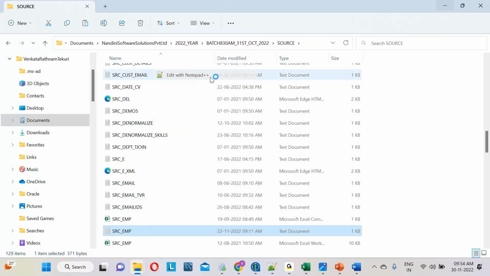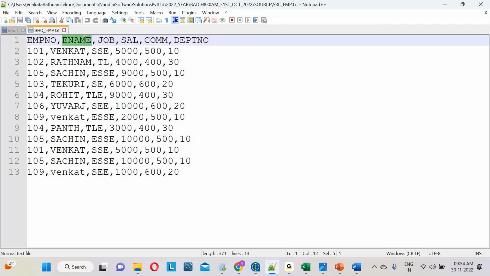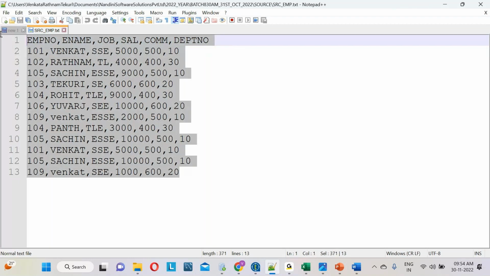It has some data. Employee number, employee name, job, salary, commission, DEPT number. These are the column names, guys. How many records are there, team, in this file? 12 records. The first record is a header, so we will not consider it.